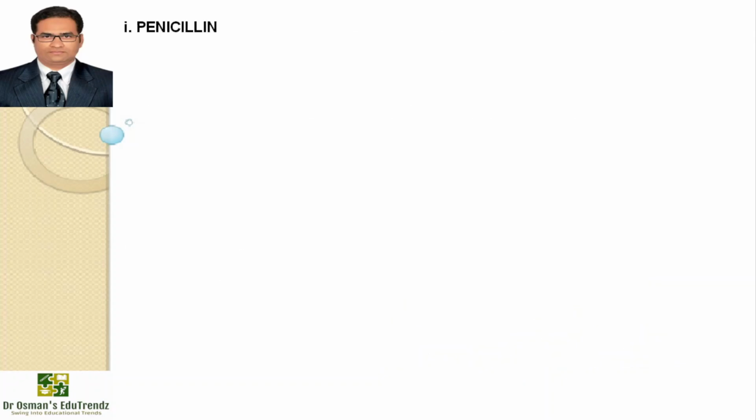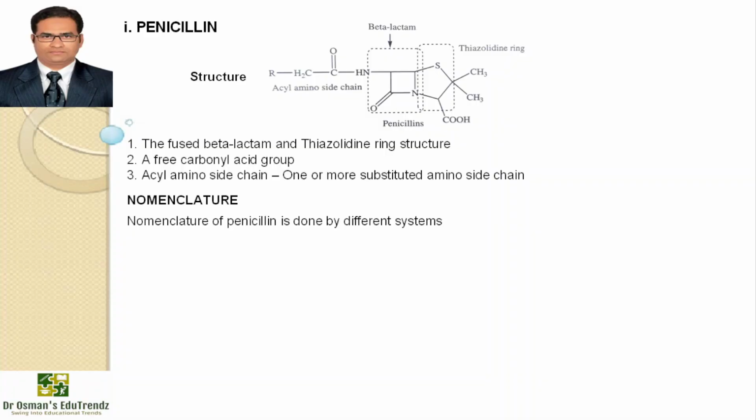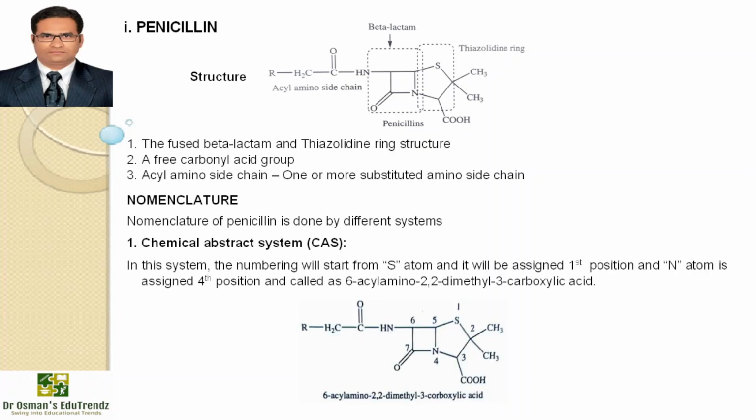Now, if we talk about penicillin. Penicillins have a fused beta-lactam and thiazolidine ring system. You can see in the nucleus there is a beta-lactam ring and also a thiazolidine ring. There is a free carboxylic acid group, an acylamino side chain, and one or more substituted amino side chains. If we talk about the nomenclature, penicillin nomenclature can be done by different systems. The first one is the Chemical Abstracts system, that is the CAS system. In this system, the numbering starts from the sulfur atom, which is assigned the first position, and the nitrogen atom is assigned the fourth position. It is called 6-acylamino 2,2-dimethyl 3-carboxylic acid.